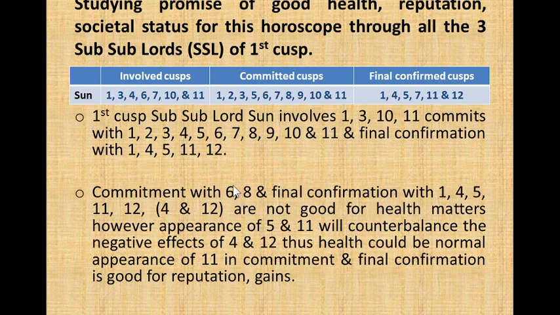However, appearance of 5 and 11 will counterbalance the negative effects of 4 and 12. 5 and 11 appears in commitment, and 5 and 11 also appears in final confirmation. So that will counterbalance the health matters. Thus, health could be normal. Appearance of 11th in commitment and final confirmation is good for reputation gains. So through Sun, the health matters are okay, and he will gain reputation and good name in the society.